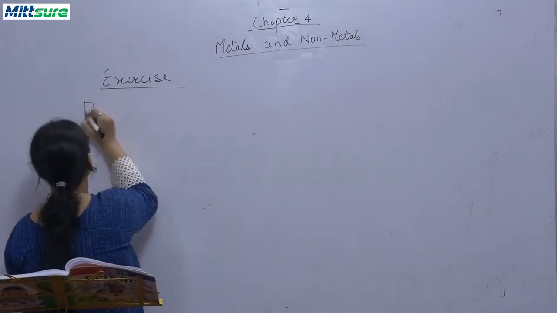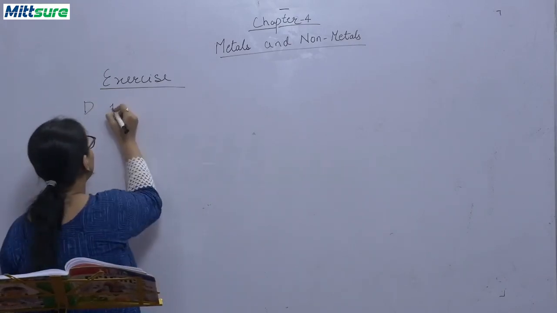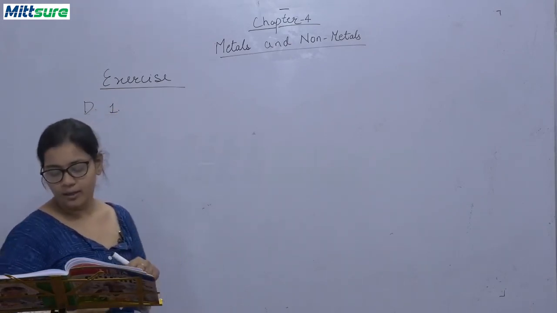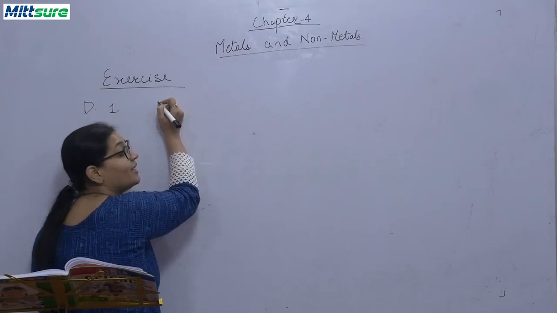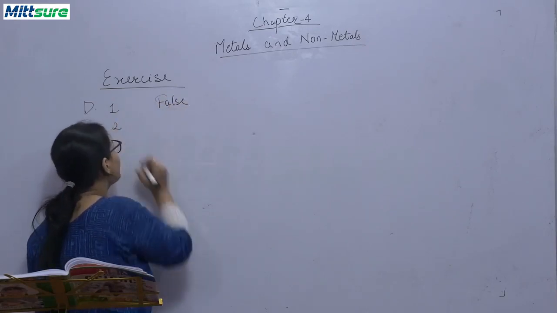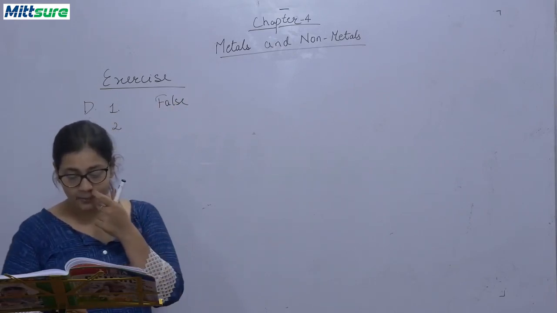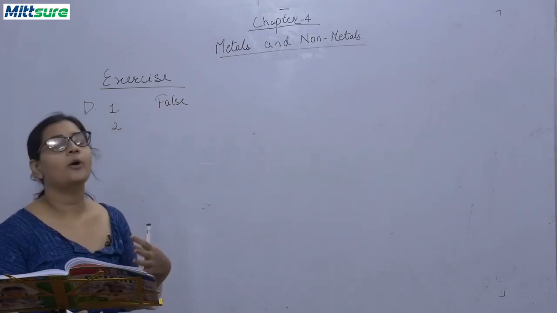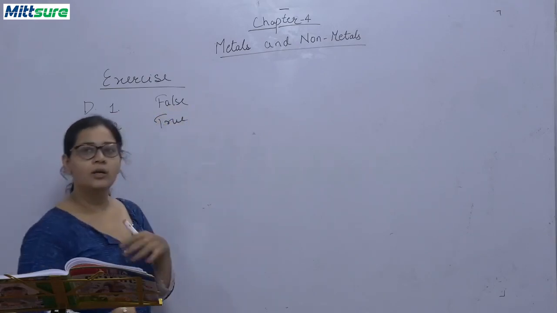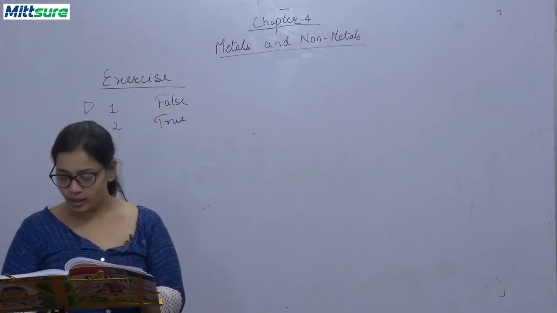D. First question. Mercury is the only solid metal. It is the only liquid metal. So it is false. Second. Bromine is the only liquid non-metal. It is true. Bromine is a liquid non-metal.